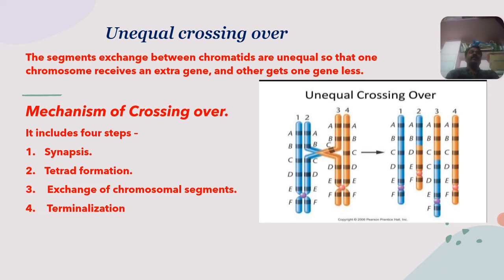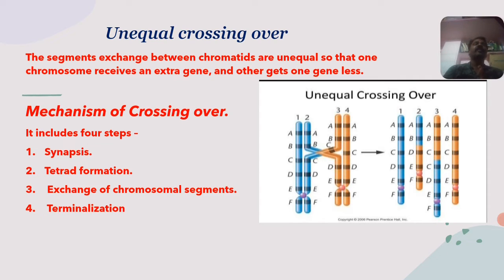Then the second one is unequal crossing over, after equal crossing over. Unequal crossing over refers to segment exchange between the chromatids that is unequal. The segments of these chromosomes are unequal here, so that one chromosome receives an extra gene somewhere. Because the chromosomes are not of equal size, there is an exchange of genes between the two chromatids during crossing over.